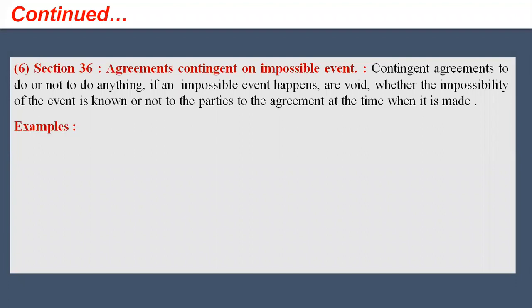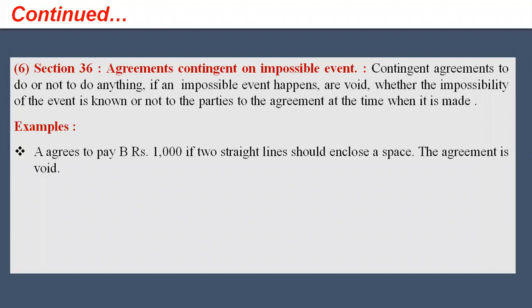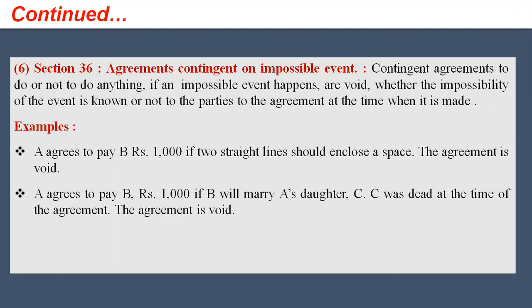Examples are: A agrees to pay B rupees 1,000 if two straight lines enclose a space. The agreement is always void. A agrees to pay B rupees 1,000 if B will marry A's daughter C. Here C was dead at the time of the agreement. If C was dead at the time of agreement, the agreement is void ab initio, because the event is impossible to happen: B cannot marry C because C was dead at the time of agreement.